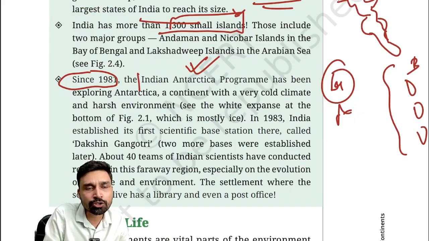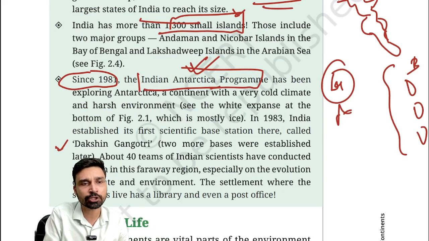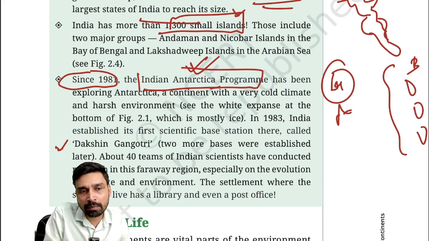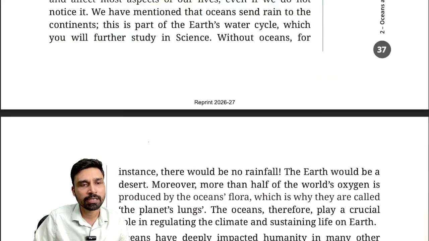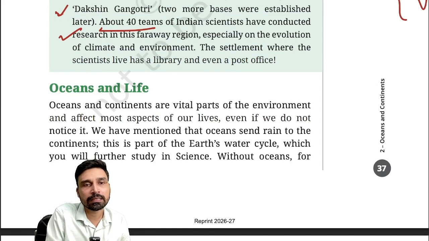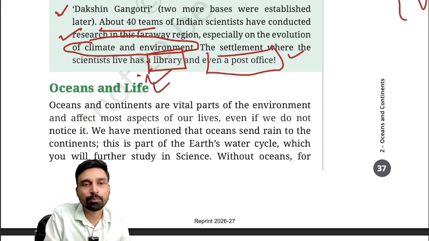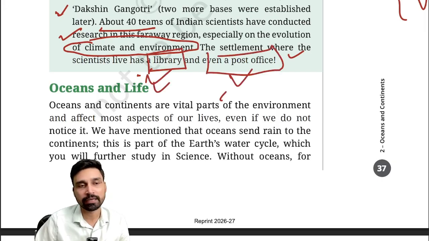So India also launched the Indian Antarctica program, and we have established a lot of research stations, scientific base stations such as Dakshin Gangotri. 2 more bases were established later on, and about 40 teams of Indian scientists have conducted research in this faraway region. Research in Antarctica plays a very important role in understanding the evolution of climate and environment of the earth. In the settlement where scientists live in Antarctica, they even have a library and a post office. That means you can theoretically send a letter to Antarctica.